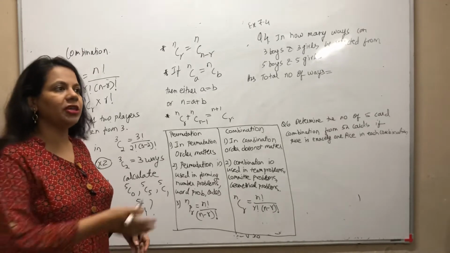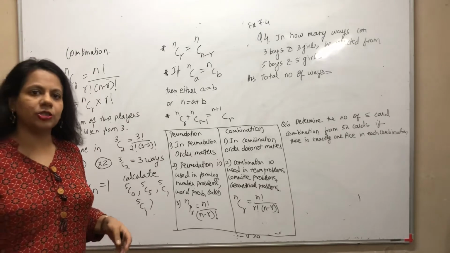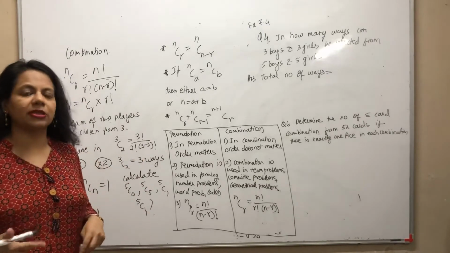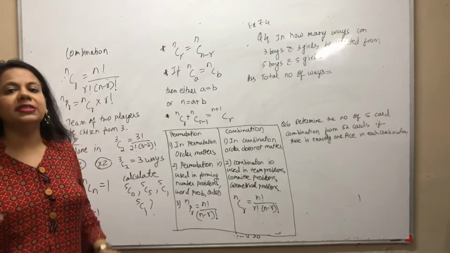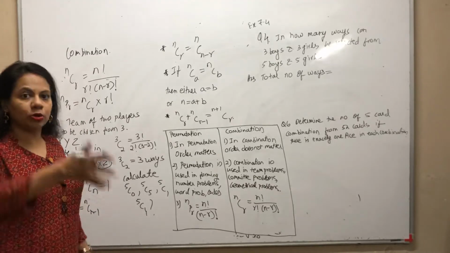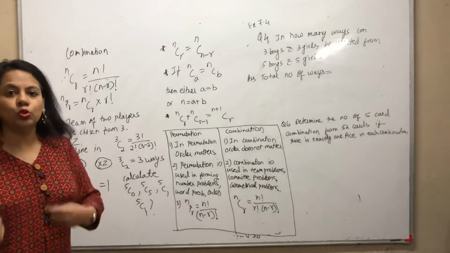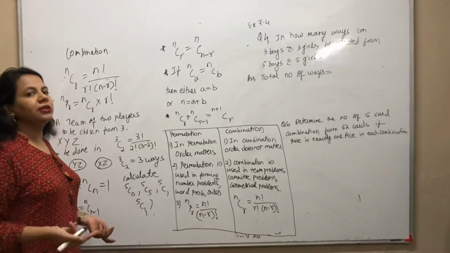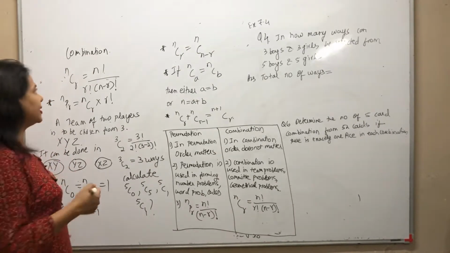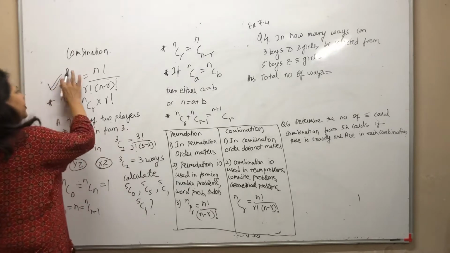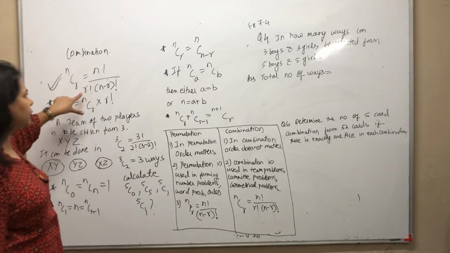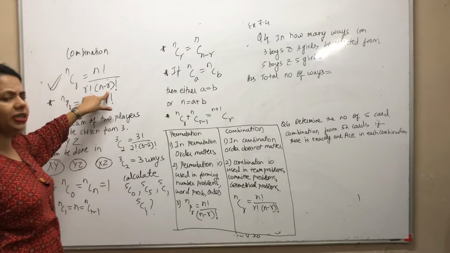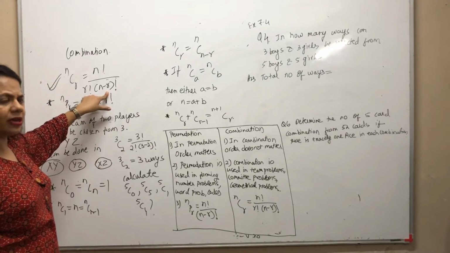Say you have n things given to you and you're supposed to choose any r things. So what do we do? nCr. Out of n things, you have to choose any r things, you have to select any r things. Then we do nCr. It is given by the formula n factorial by r factorial into (n minus r) factorial.